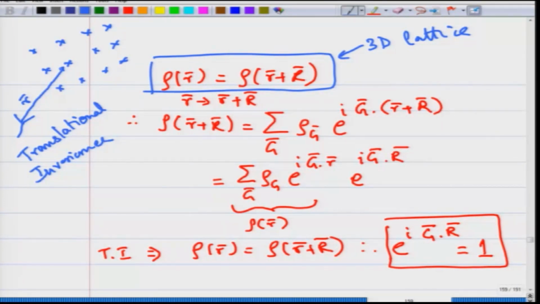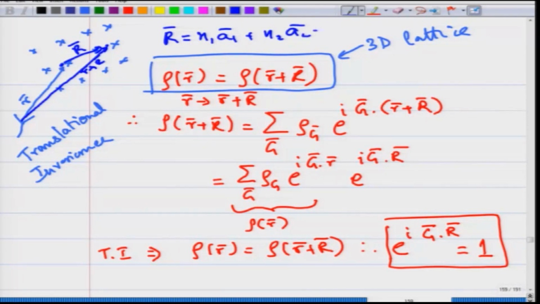requires that if I go from this point r and I translate by an amount given by my lattice vector R, where this is r plus capital R, then the density at r plus capital R, namely at this point, should be exactly identical to the density at this point, and that is written out here. This then satisfies the condition of a Bravais lattice, where this vector R is n1 a1 plus n2 a2 plus n3 a3. This is your translation vector R of the lattice.